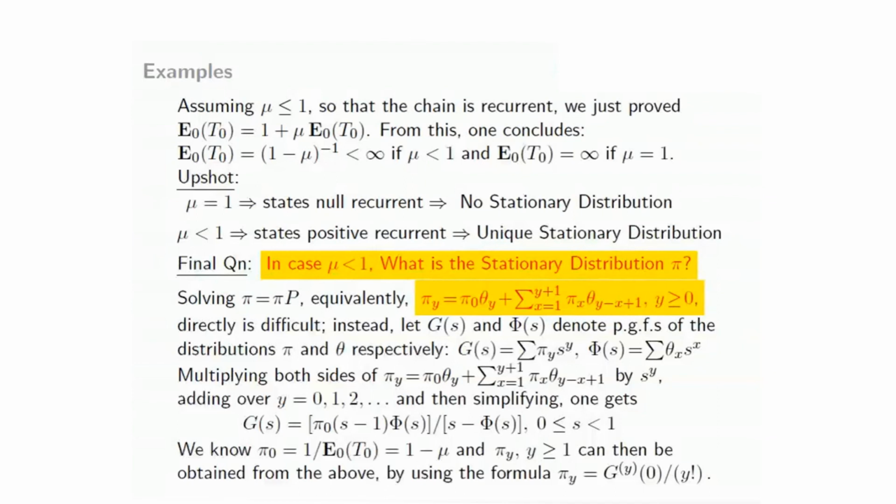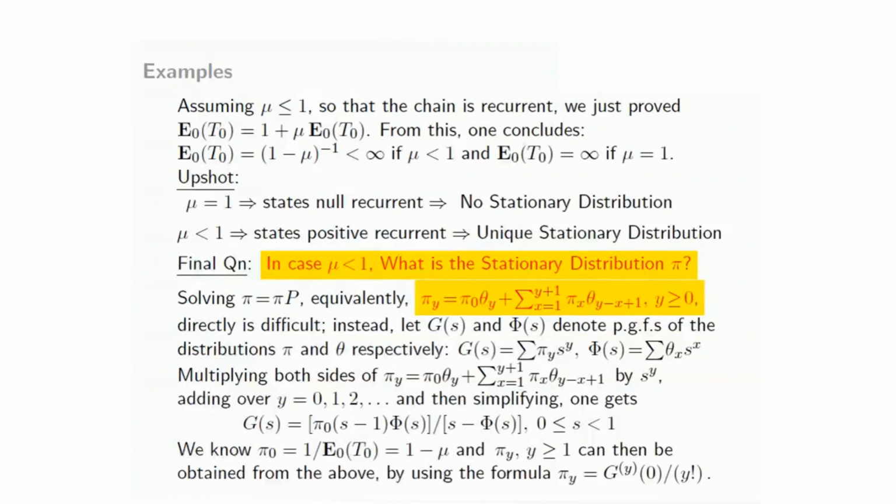We are not going to really derive this, but you can obtain it by using the formula for any pi y. Because you now have the probability generating function of pi, you know how to get the individual probabilities from that generating function. You have to take successive derivatives of that function at 0 and then divide by y factorial. So pi y is the yth derivative of G at 0 divided by y factorial. We are not going to explicitly write down the formula, but that's basically how you get it.